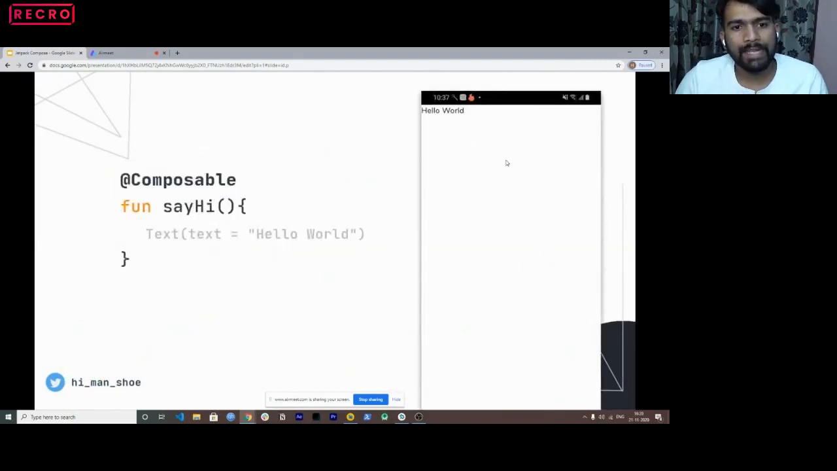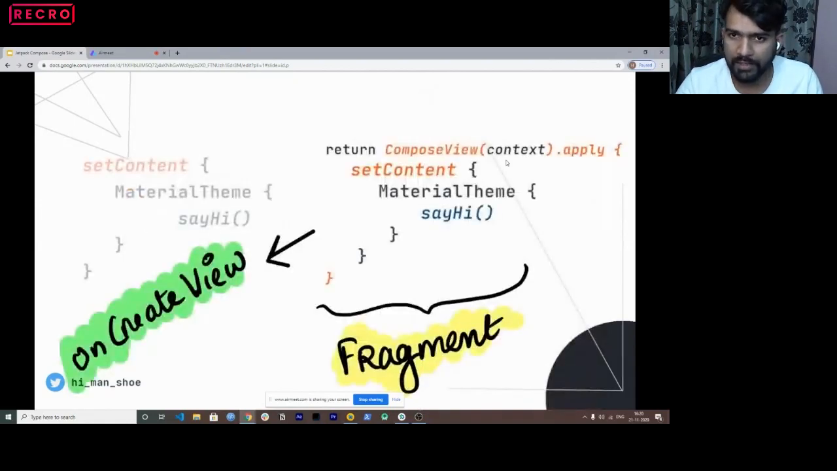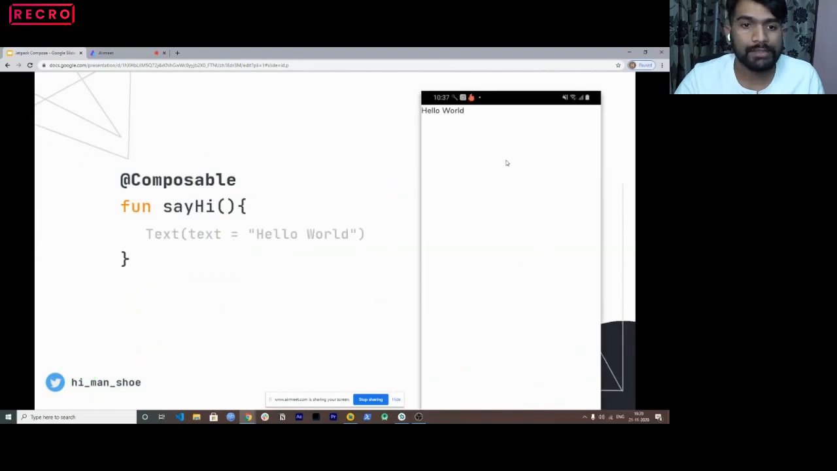Now, let's say that inside the say hi function, I have added a Text. So just don't focus on the text part here. I've just added a Text and given it a value of hello world. So now when I run it, you can see the output on the side, right? Hello world is being printed, right? Now, this is because we have done this. We have set our view there in setContent, and inside that we are calling the say hi function. So say hi now has a Text composable, which composes a text for me, correct?